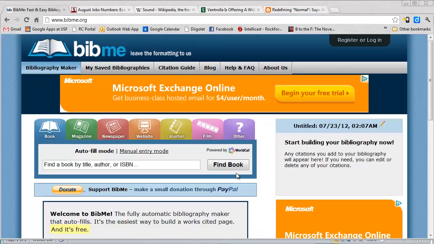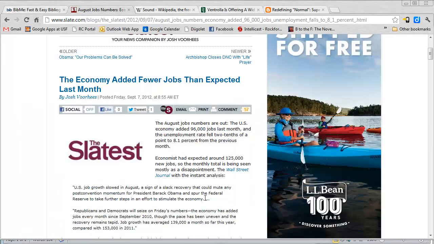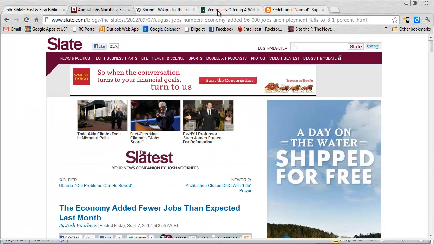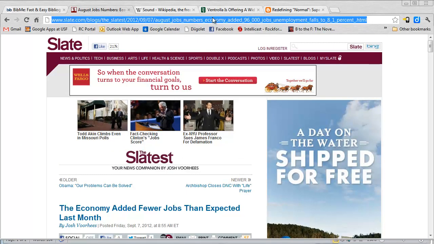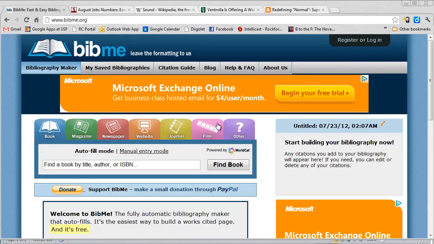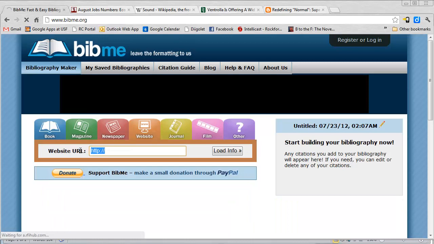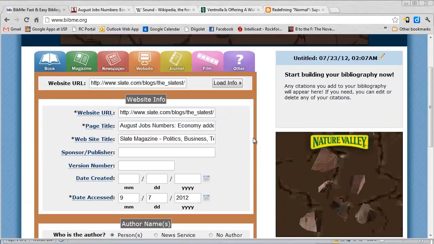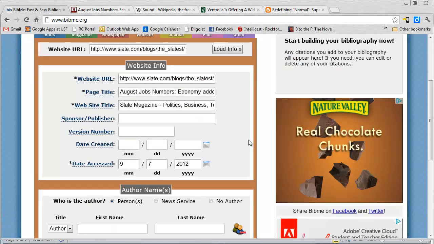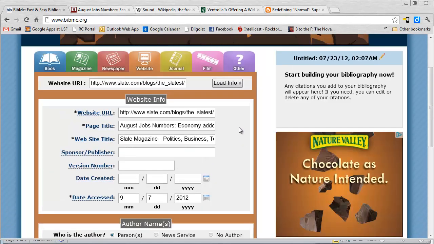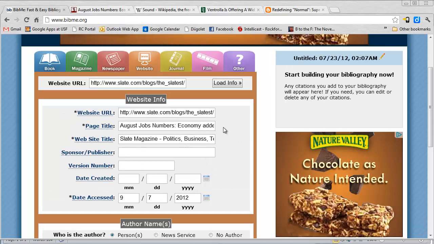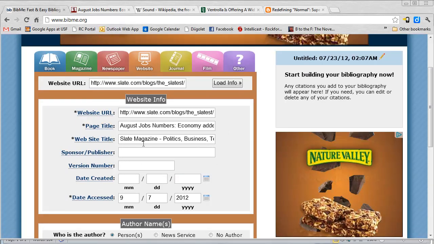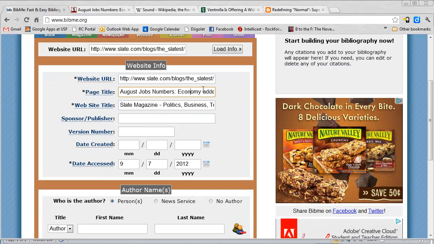So let's say you go to a site like this and you're like, okay, I want to get the citation to the Slate article that Josh Voorhees wrote, which we did first. I'm going to copy this URL. On BibMe, you see there's all these different tabs here. If I go to website, I can just paste this in, and it's going to load the info for me. Now, what I really like is that the site, before it gives me the MLA citation, asks me, okay, is this stuff right? Do you have all the information? Well, sometimes it grabs good stuff, and sometimes it doesn't grab exactly what you need.